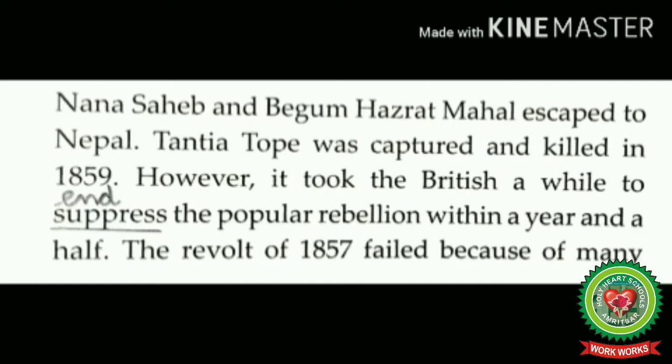The revolt of 1857 failed because of many reasons. Some of them are as follows. The whole of India was not affected by the revolt. Rajasthan, Assam, Orissa, Bengal, greater parts of Punjab, and South India remained more or less unaffected. Means revolt of 1857 was localized and poorly organized.